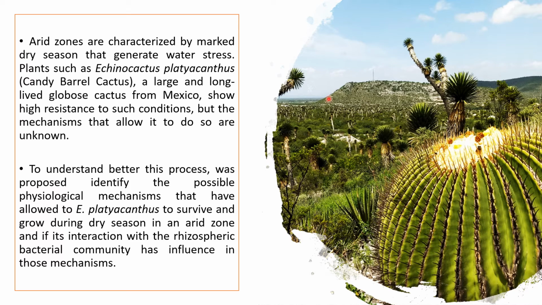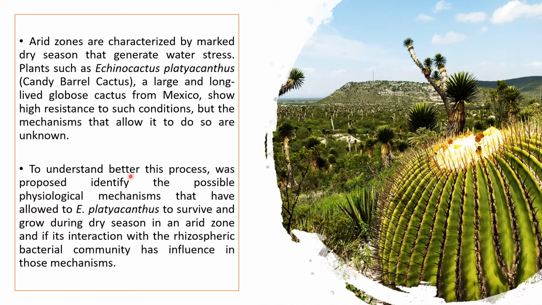Introduction. Arid zones are characterized by marked dry seasons that generate water stress. Plants such as Echinocactus platyacanthus, a large and long-lived globose cactus from Mexico, show high resistance to such conditions, but the mechanisms that allow it to do so are unknown.